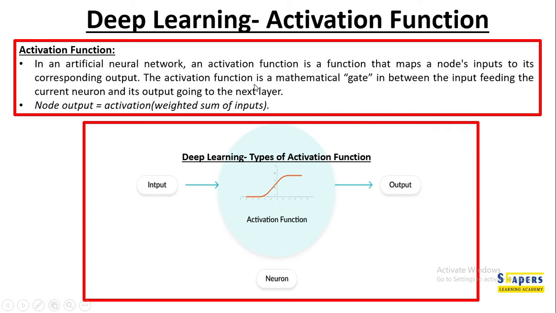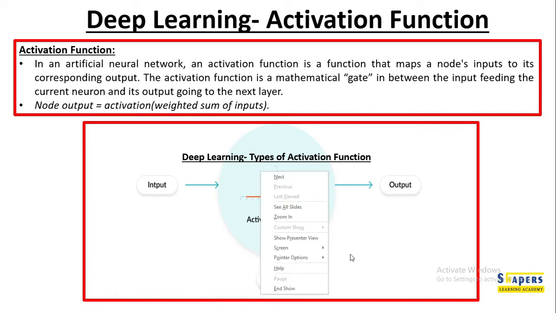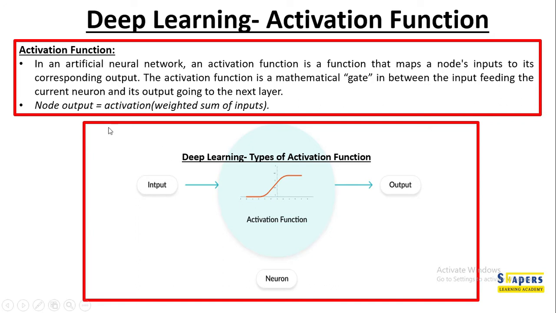The activation function is a mathematical gate. This activation function determines whether this neuron should give an output or not. So what is the node output? When you try to formulate node output, it is nothing but the activation function of the weighted sum of inputs. What do you mean by weighted sum of inputs? Weighted sum of inputs is the product of the weights and the input plus the bias.